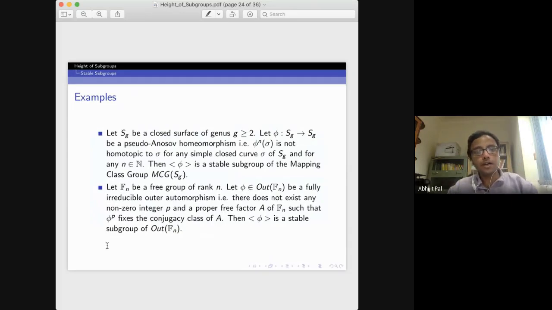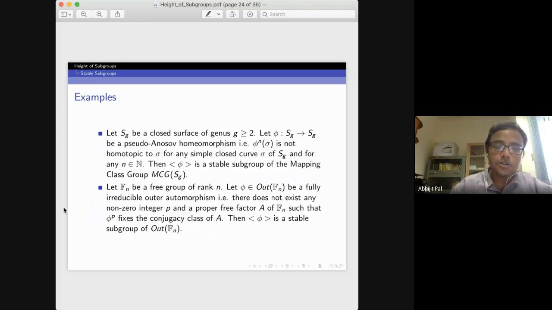Now, what are the examples apart from hyperbolic groups? Take a closed orientable surface S of genus g, where g is greater than or equal to 2, and take a pseudo-Anosov homeomorphism phi. That means phi to the power n of sigma is not homotopic to sigma, where sigma is a simple closed curve in this genus g surface.